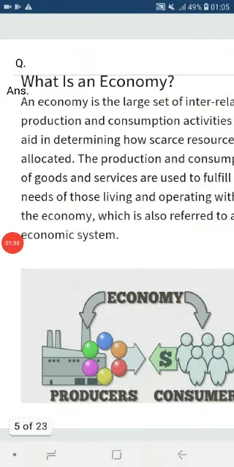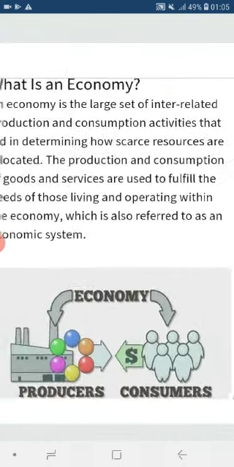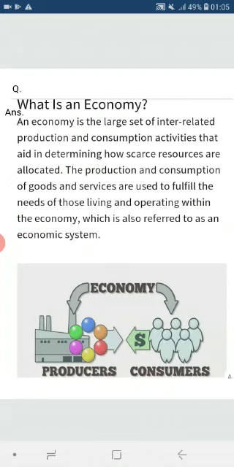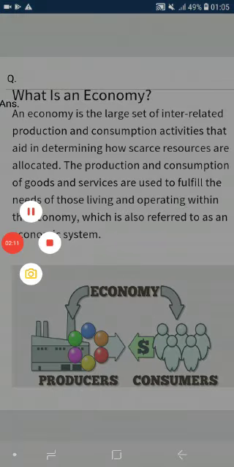Now let's start first with the definition of what is an economy. An economy is a large set of interrelated production and consumption activities that aid in determining how scarce resources are allocated. The production and consumption of goods and services are used to fulfill the needs of those living and operating within the economy, which is also referred to as an economic system.